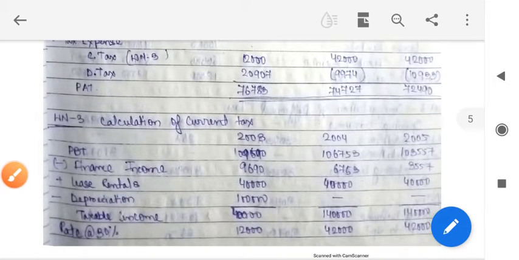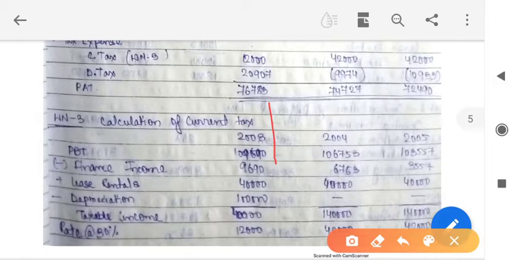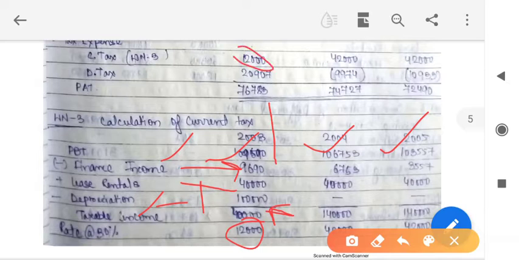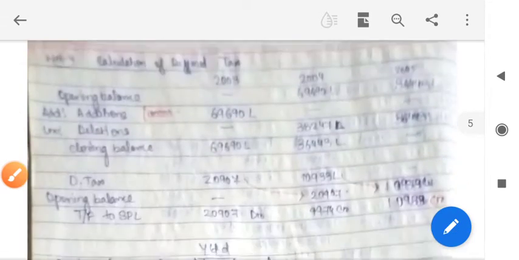Now we have to check the calculation of current tax. PBT we have already calculated in the first step. Financial income we have to subtract, lease rentals we have to add, and depreciation we will subtract, as these are non-permanent items created because of timing differences. So taxable income comes to 40,000, the rate will give 12,000, and current tax will be 12,000. Similarly in all other years also.